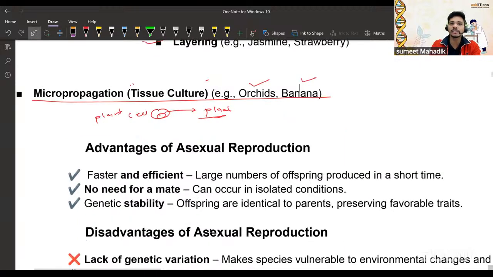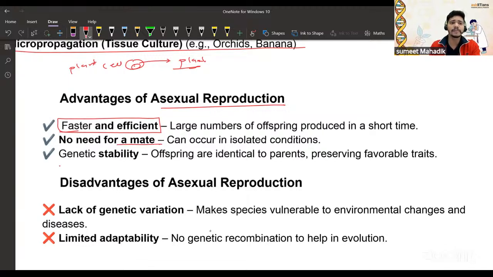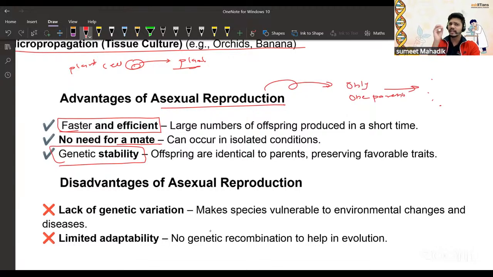What are the advantages of asexual reproduction? Let's understand this. It is faster and efficient, because there is no involvement of male and female parents, so it takes little time, and there is no zygote formation and all that. They are very fast and efficient. No need for a mate, right? Genetic stability will be there. Why genetic stability? Because only one parent is responsible for making the offspring, the same species, so the offspring are identical to the parent. That's the reason.